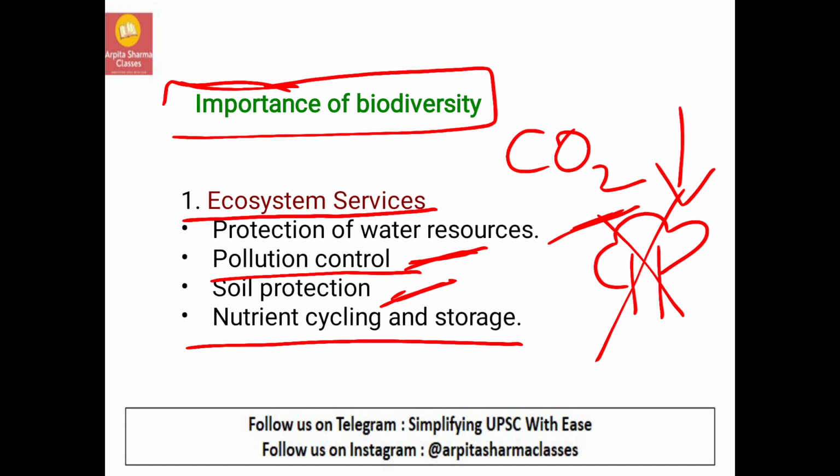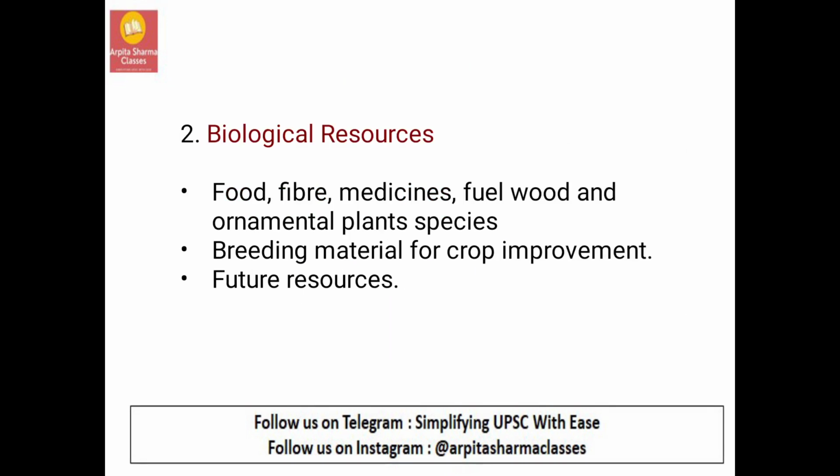There is nutrient cycling and storage, and this will help the ecosystem perform many functions, because these natural processes are all done by the biodiversity itself. Then biological resources are provided by the ecosystem. It will give us food like fruits, vegetables, etc. It is giving us fabrics like cotton, jute, etc. And it is giving us different types of medicines that we can get from nature.